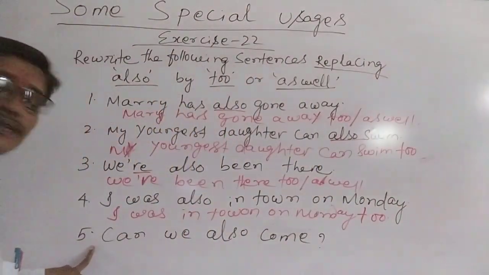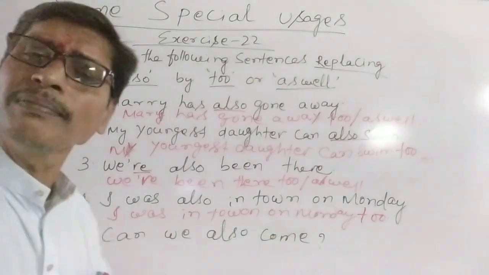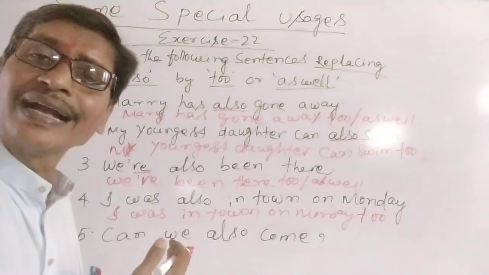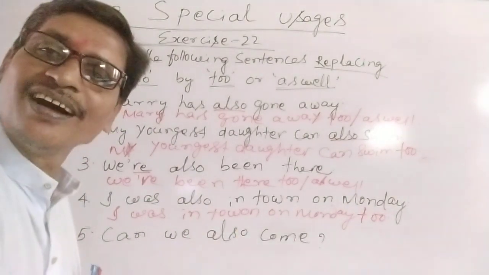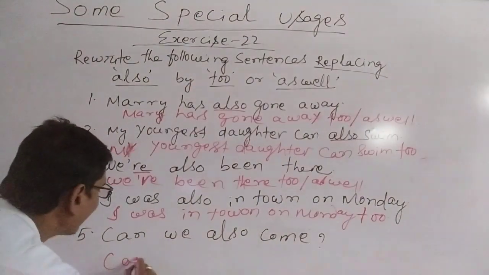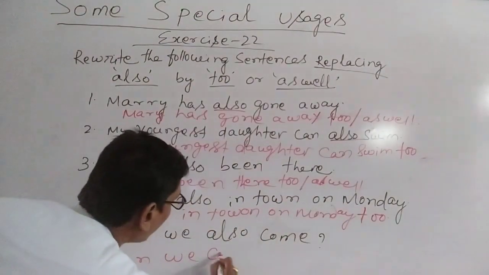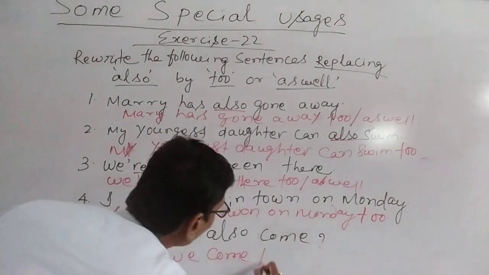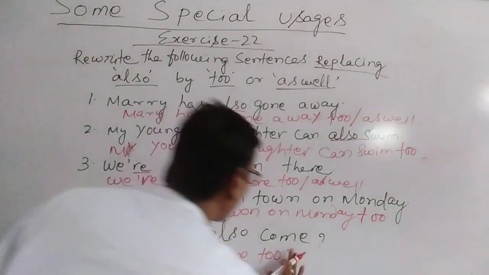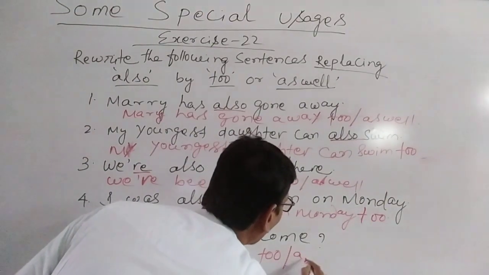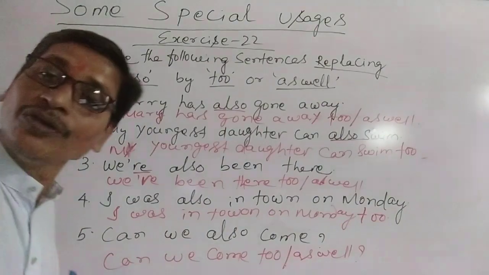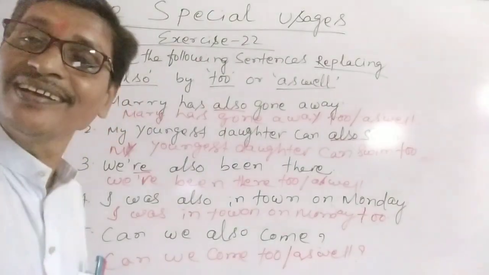Similarly, number 5 you can see, can we also come? What will it be? Can we come too? Or can we come as well? We can write like this. Can we come too? Or can we come as well?